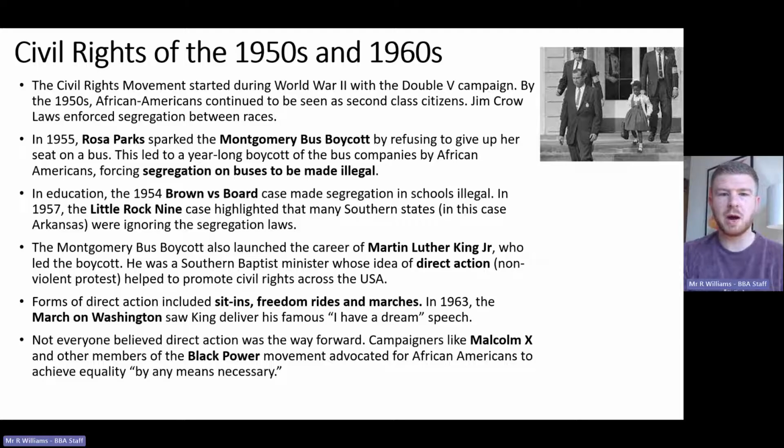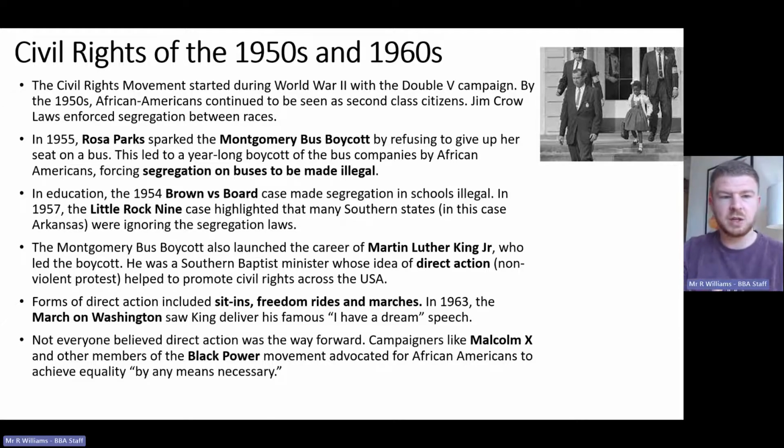Moving on to civil rights, a huge topic in America in this Unit 3. The civil rights movement, as we saw last time, has its roots in World War II. The Double V campaign is where African Americans are fighting against Hitler abroad, and they go, well, why am I risking my life for America if when I come back, nobody seems to really care about me? So by the 1950s, African Americans continued to be seen as second-class citizens, and Jim Crow laws enforced segregation between the races. Some of the key events that we'll see.